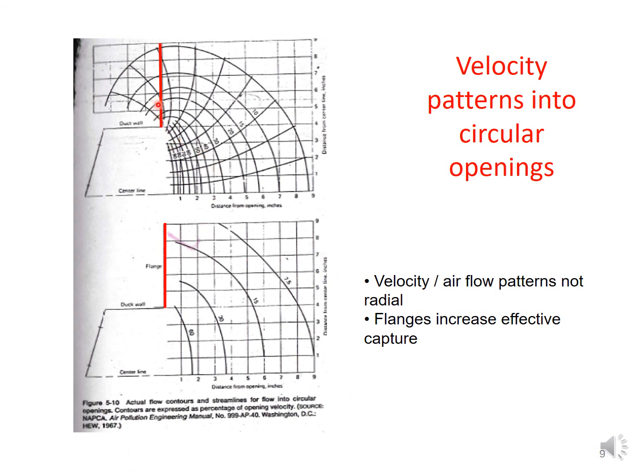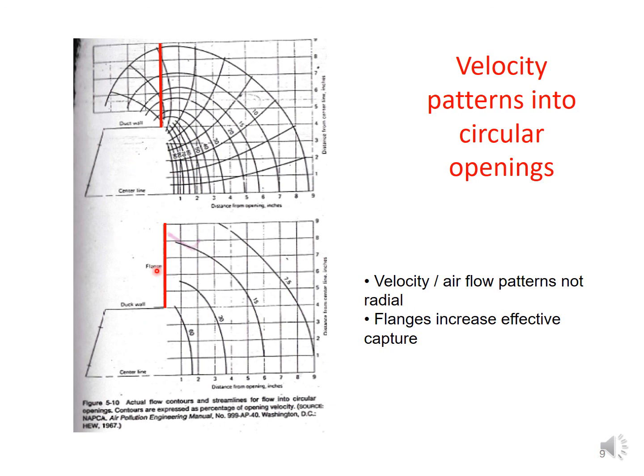Sometimes these ducts are even provided with additional flanges. If flanges do not exist, because of the draft induced in these ducts, the adjacent volume of air, even though not contaminated, gets sucked, and hence it is an unnecessary burden on the carriage capacity of the hood as well as the duct.